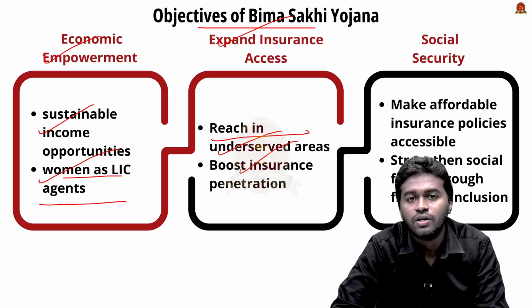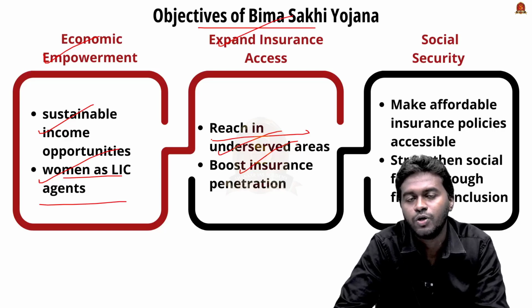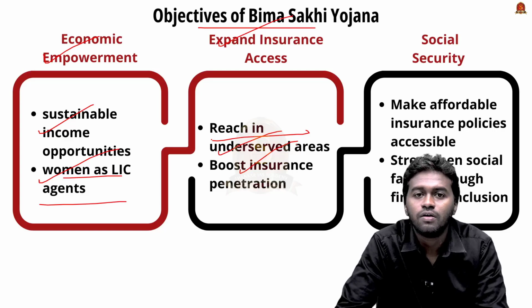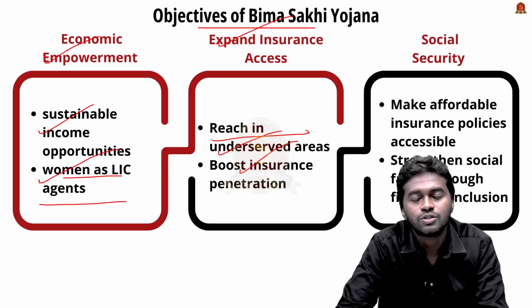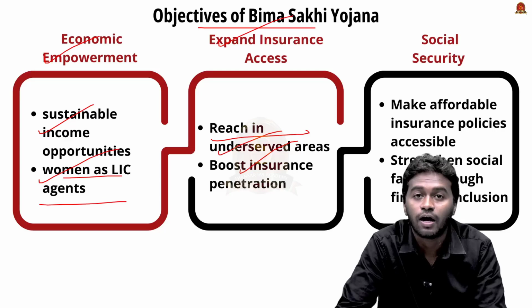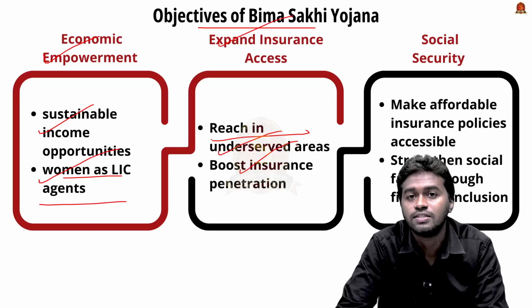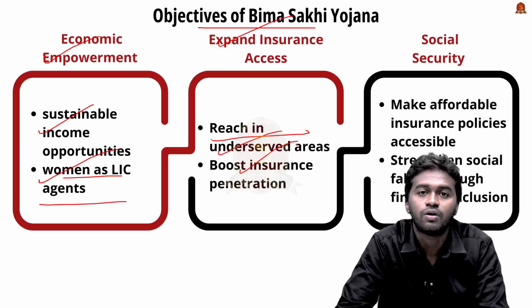We know that insurance is very important these days because our life is uncertain. We don't know what will happen tomorrow, and if you get insurance, it will definitely ensure social security not only for you, but for your entire family. But in rural areas, due to various reasons, for example infrastructural backwardness and lack of financial literacy, there is a hesitancy in rural and semi-urban areas to apply for insurance, and this is the biggest barrier to ensuring maximum coverage.